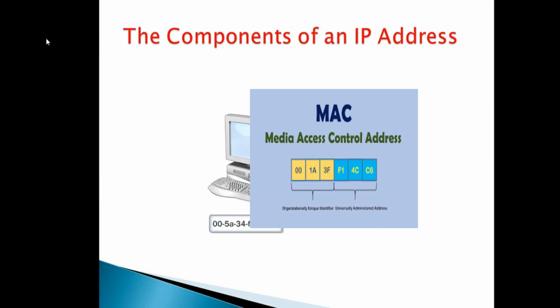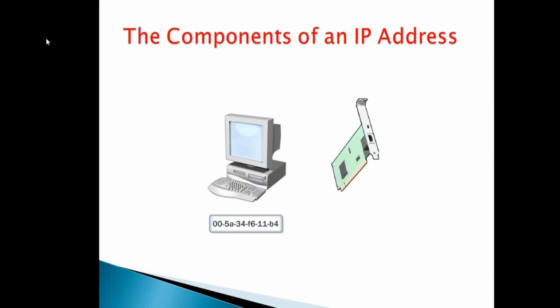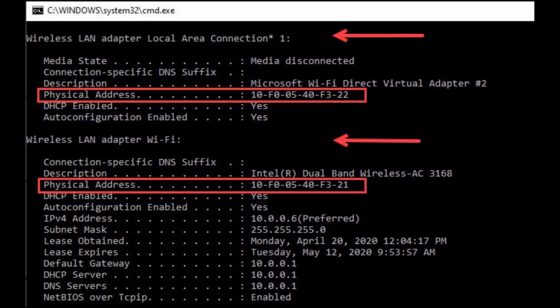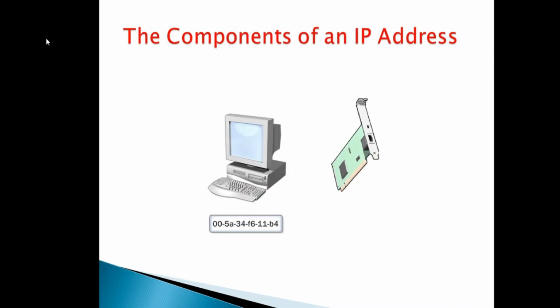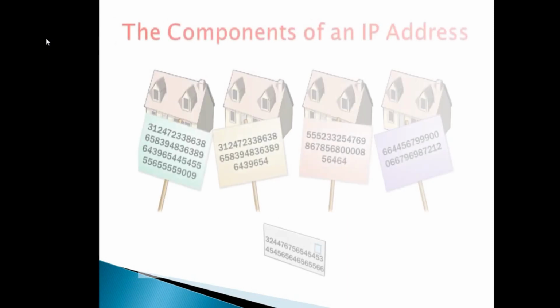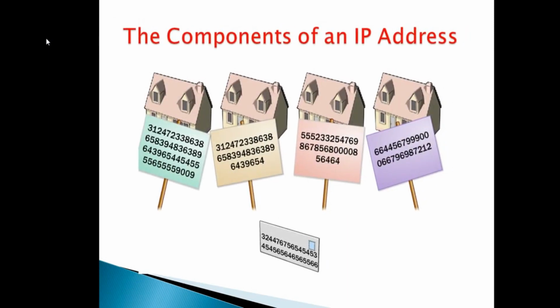A MAC address is a unique number that each Ethernet adapter receives when it is manufactured. This would be like assigning a unique number to every house in the world as it is built. So if you knew your friend's house number, you could be sure that nobody else in the world has that number. However, when you want to send a letter to your friend, it would be rather difficult